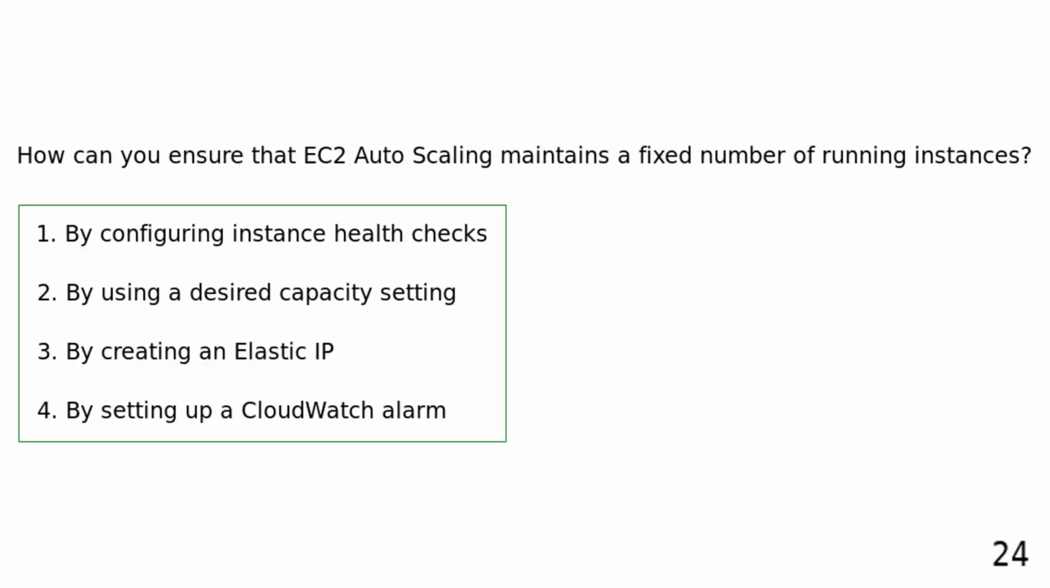How can you ensure that EC2 auto-scaling maintains a fixed number of running instances? By configuring instance health checks. By using a desired capacity setting. By creating an elastic IP. By setting up a CloudWatch alarm. The desired capacity setting in EC2 auto-scaling ensures a specified number of instances are always running.